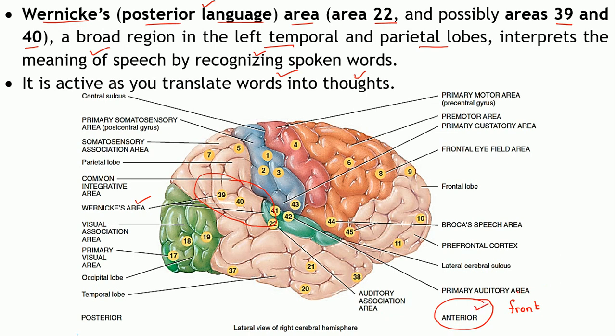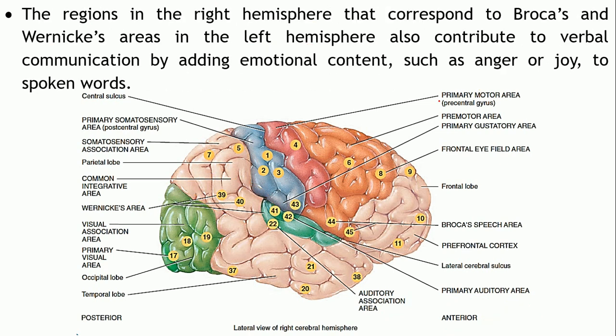So whenever I use this particular word anterior, you will come to know that it is in the front side, right? Say for example this area, the primary motor area, it is located anterior to the central sulcus. So when I say that, you come to know that this area is located in the front side. Correct? That's the function of Wernicke's area.